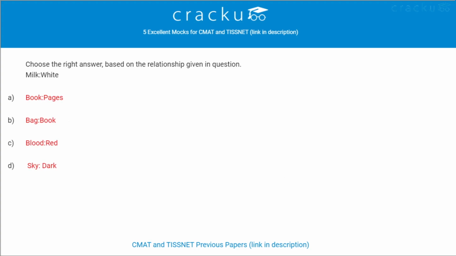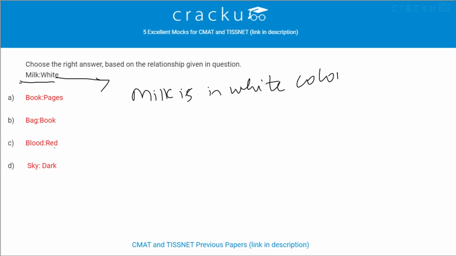Next question. Choose the right answer based on the relationship given in the question. Milk white, book pages, bag book, blood red, sky dark. Here the relationship is showing that milk is white in color. But seeing the first option, books contain pages and a book is kept in a bag. Sky looks dark, but dark is not the color.